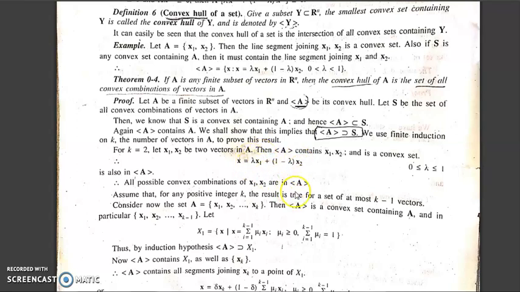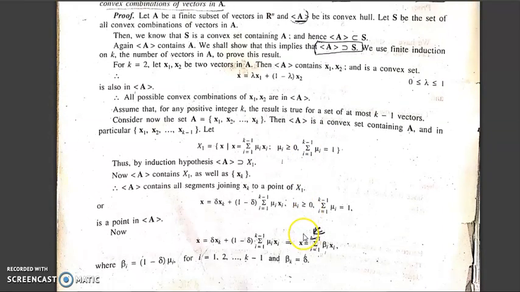Here it satisfies all the conditions, so all possible convex combinations are in A. Assume that for any positive integer k, the result is true for k minus 1 vectors. We will prove that the result is true for k. Now we will prove it for k.